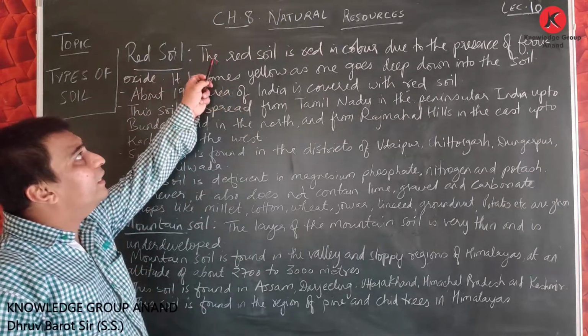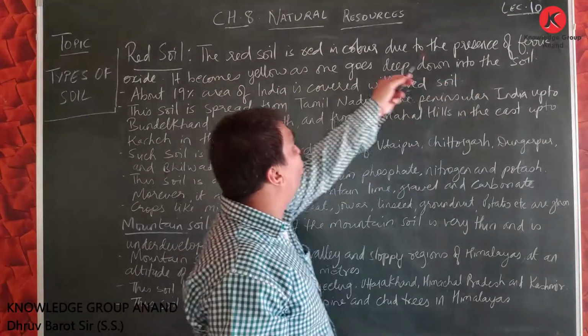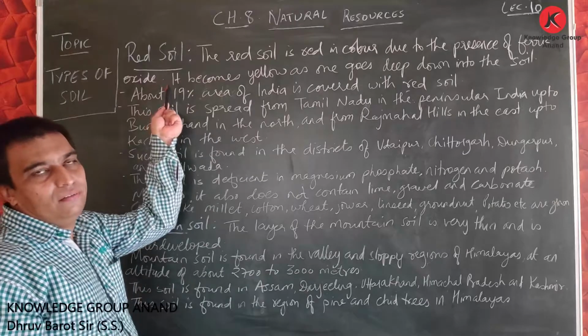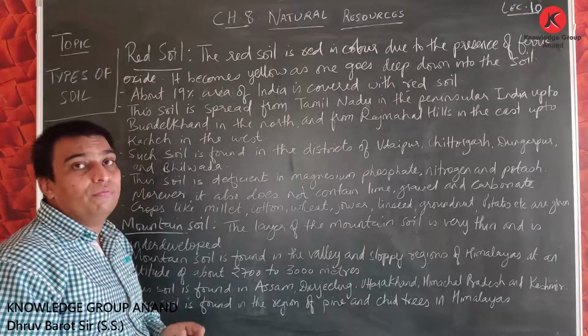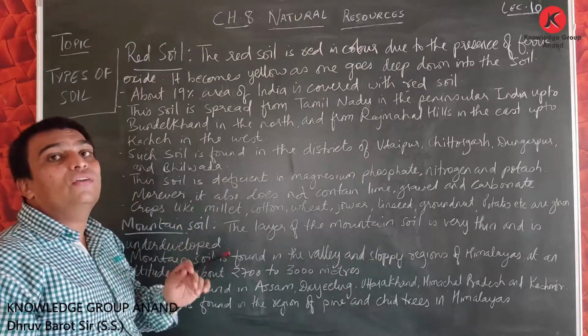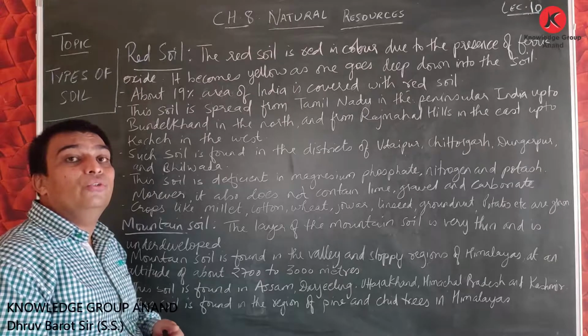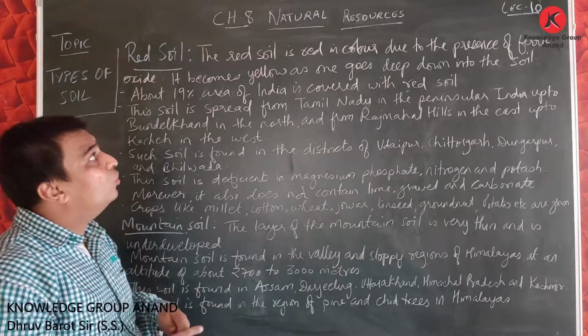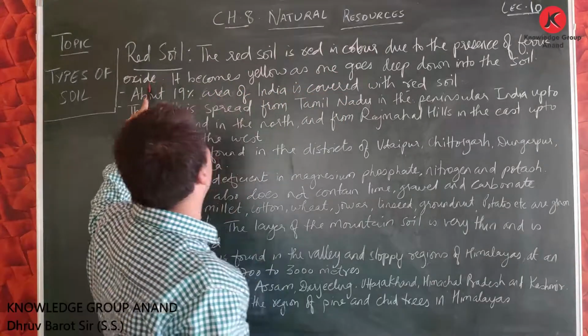It is said the red soil is red in color due to the presence of ferric oxide. In this type of soil, the presence of ferric oxide is there due to lava depositions. So, the red soil is red in color due to the presence of ferric oxide.